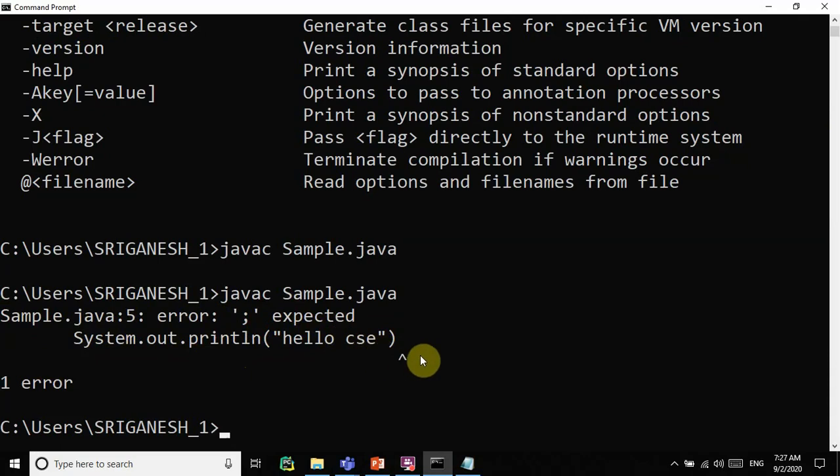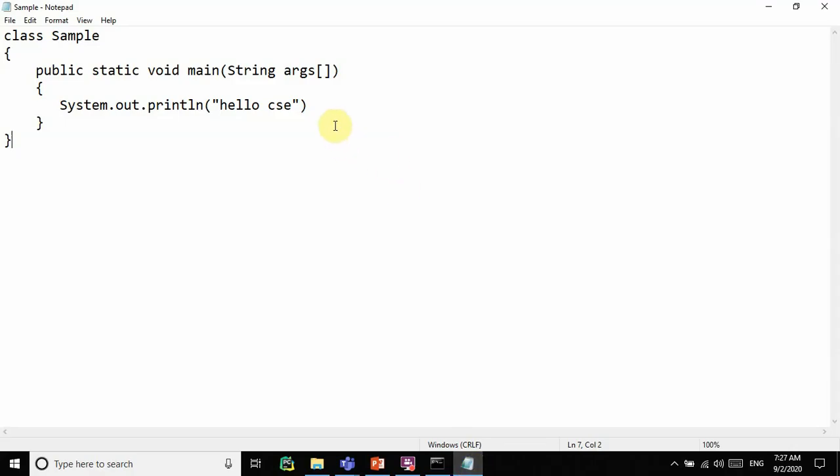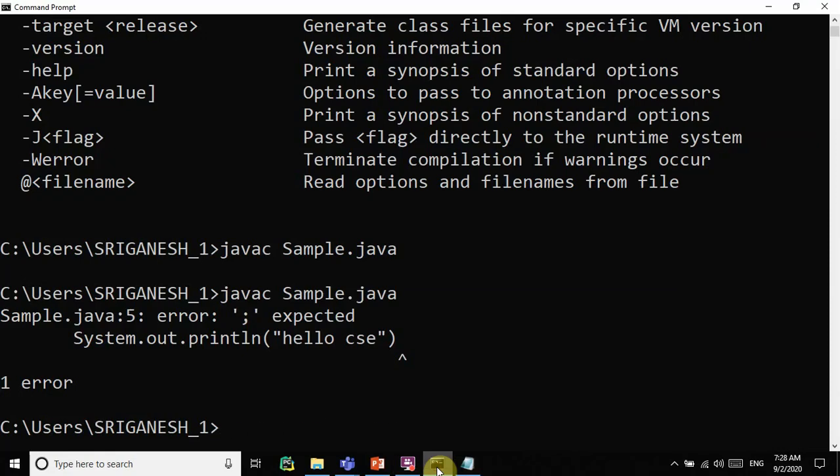It's showing, right? It is very user friendly. The thing is you have to find out: in the 5th line you missed the semicolon, the entire statement. It is actually a user friendly language. So you can add the semicolon. Again you have to save, Control S I am pressing. Otherwise it will ask again, you didn't save. Okay, save.